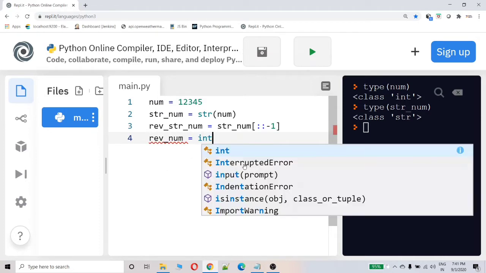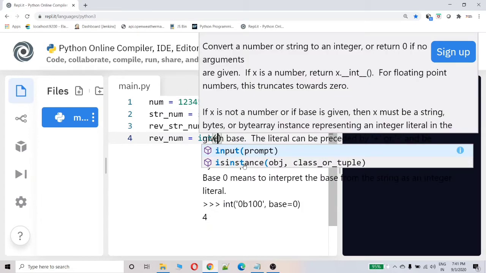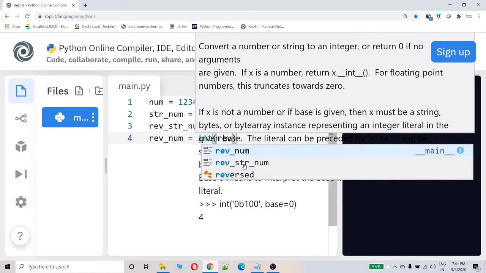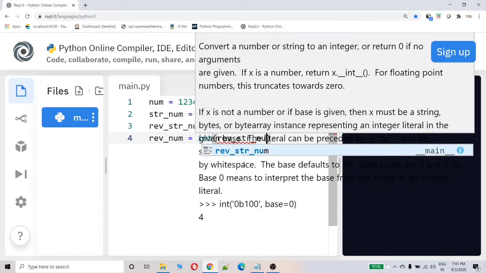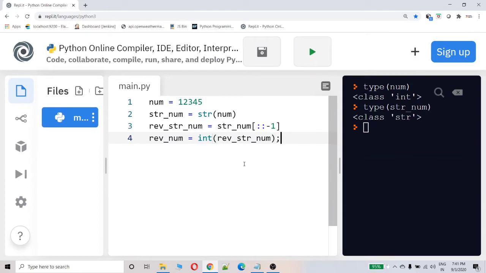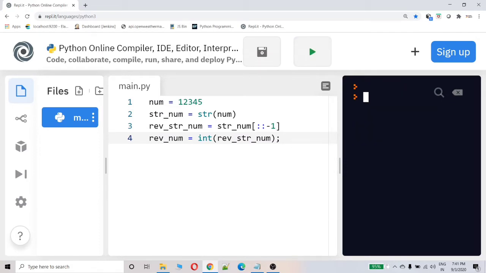Then number is, again I am converting this reversed string to integer type. Okay, let's print the reversed number. That's it, simple.